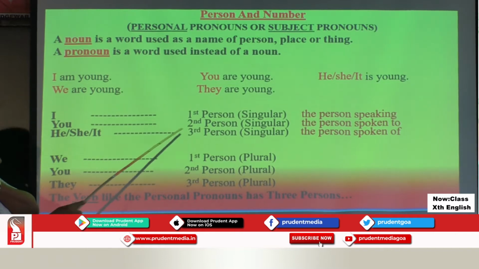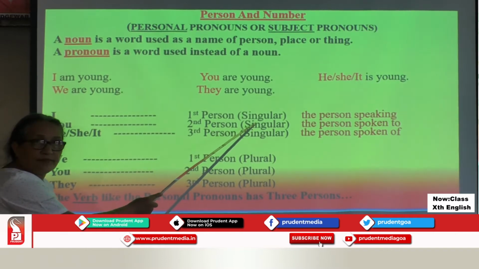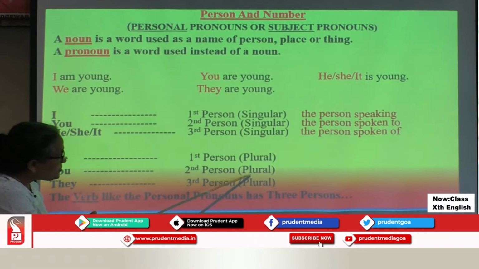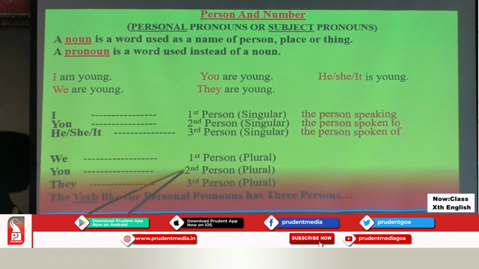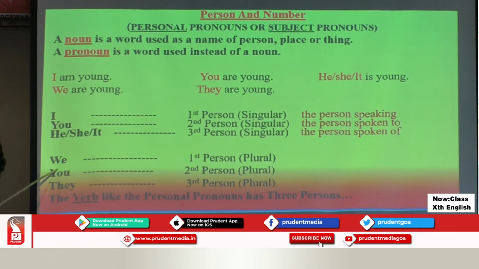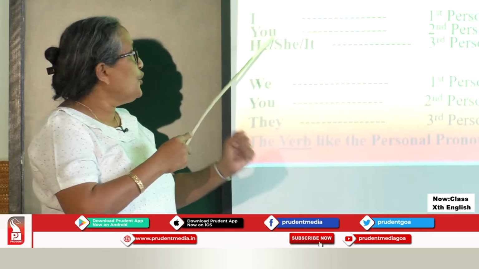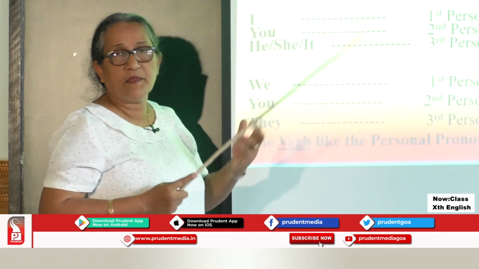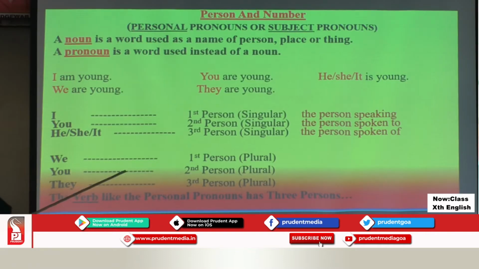You is second person singular. And in its plural form, second person you remains you. So it is not repeated. You in singular form, second person is you, and remains the same in second person plural form also.